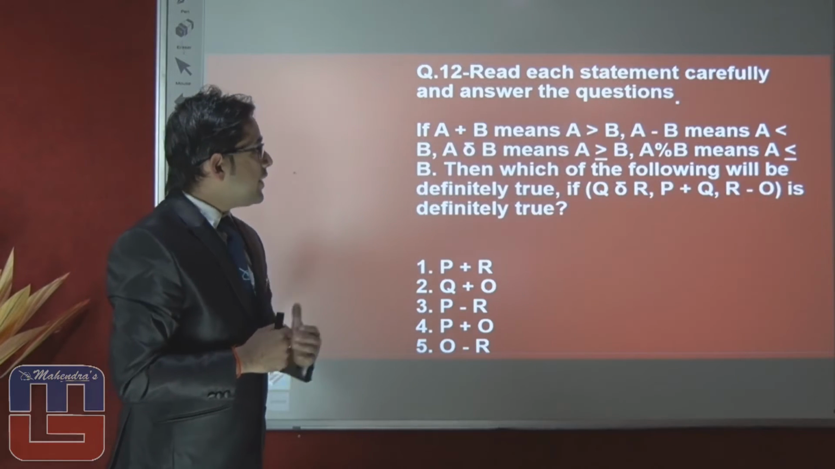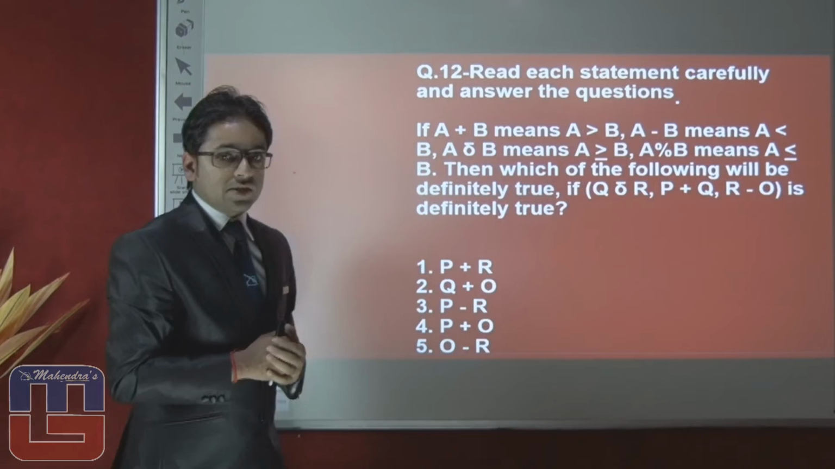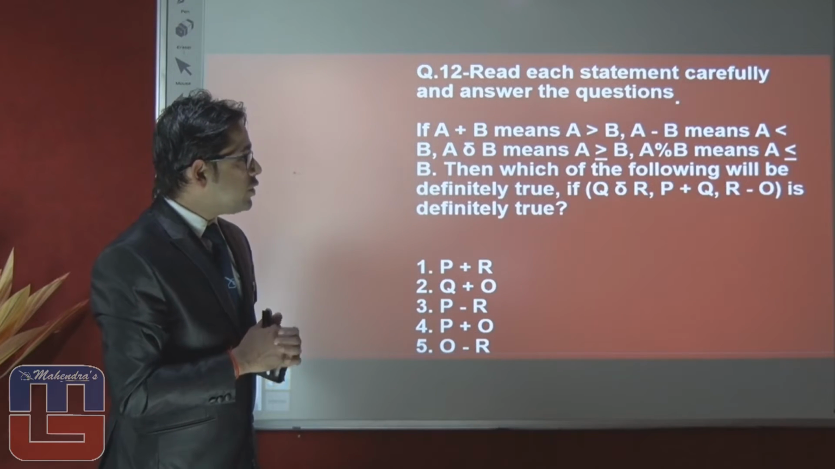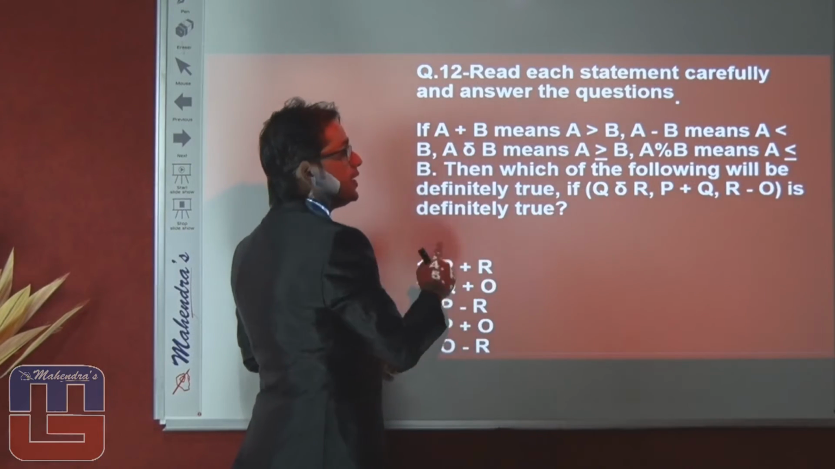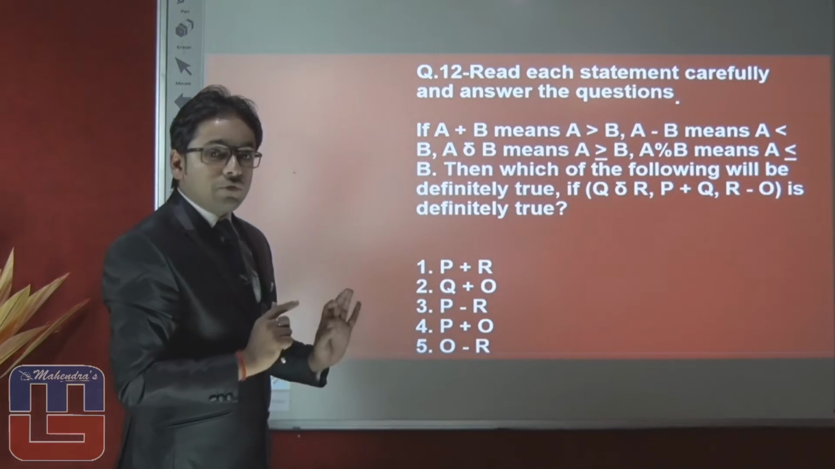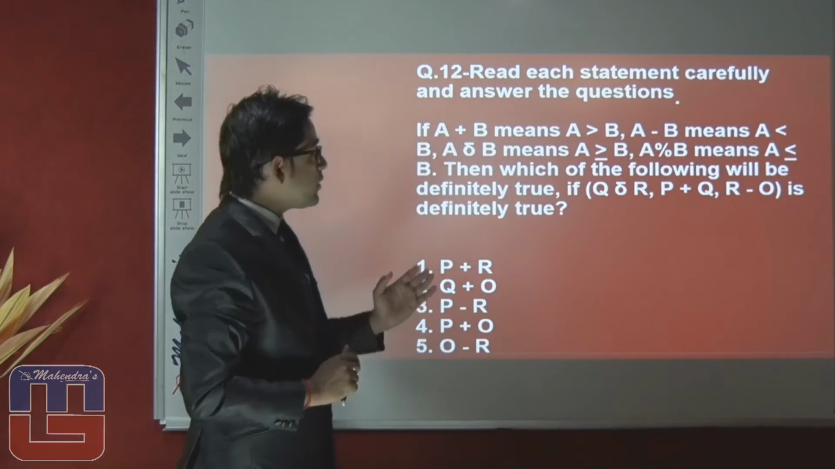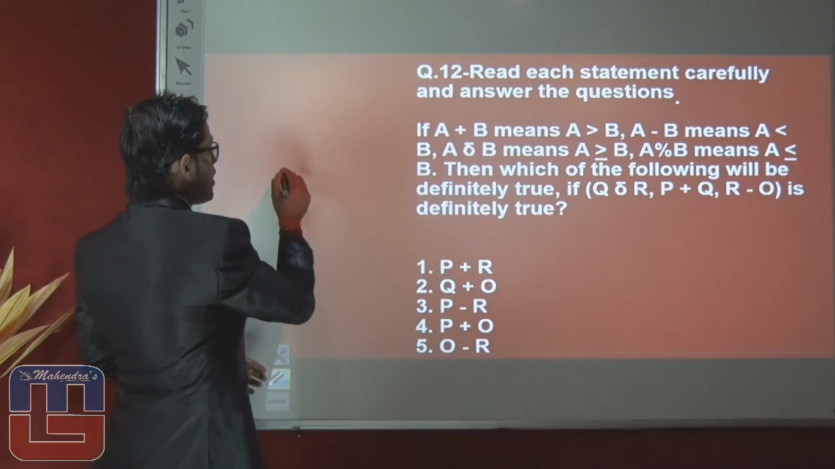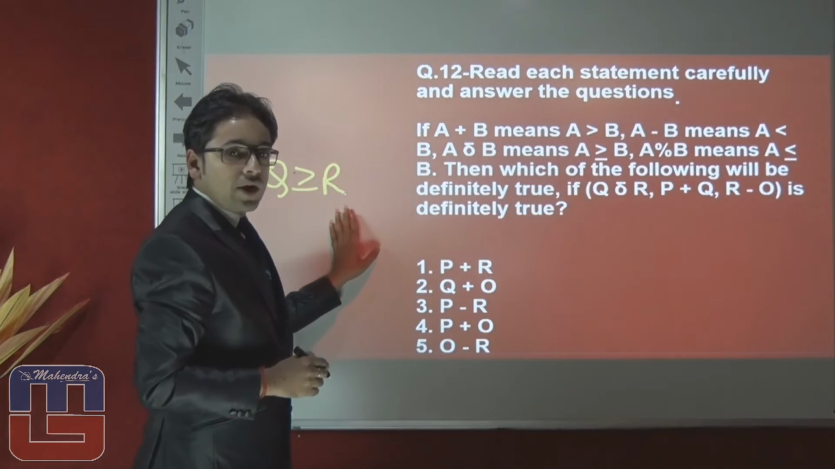In this question, A plus B means this, A minus B means this, some equations are given, and with the help of these equations you have to identify which of the following will be definitely true. Now we have to clarify that Q delta R means, we can implement it over here, Q is greater or equal to R. First we have to convert the symbol, so Q is greater or equal to R.